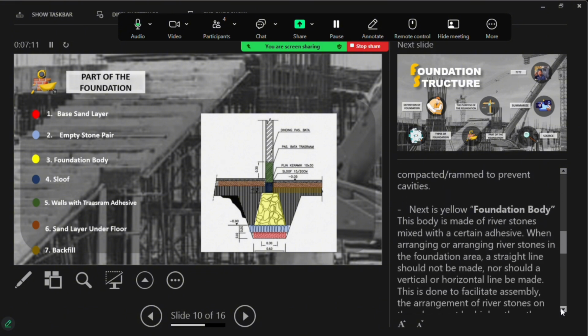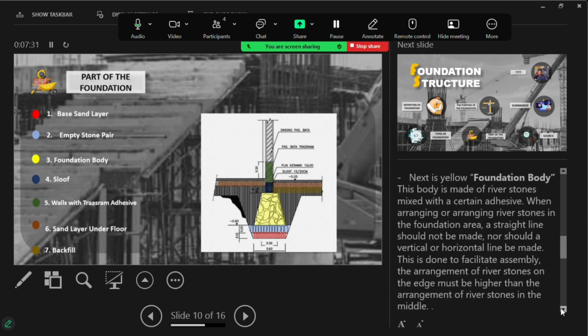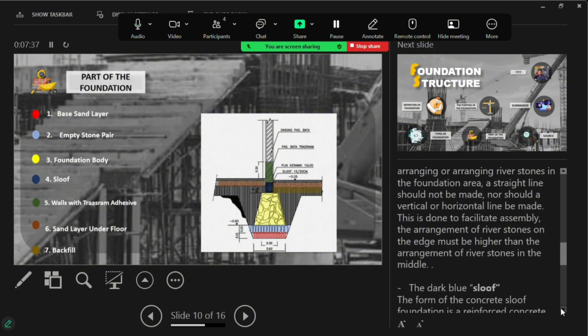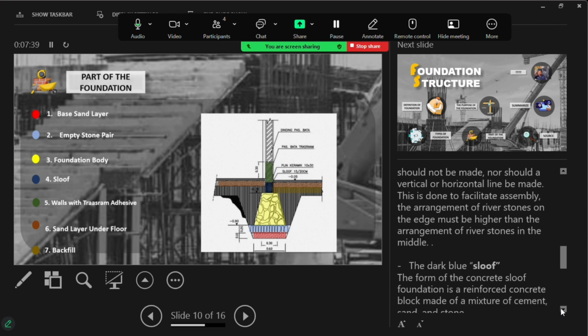Next is the yellow foundation body. This body is made of rough stone mixed with a certain aesthetic when arranging river stone in the foundation area. A straight line should not be made, nor should a vertical or horizontal line be made. This is done to facilitate assembly. The arrangement of river stone on the edge must be higher than the arrangement of river stone in the middle.